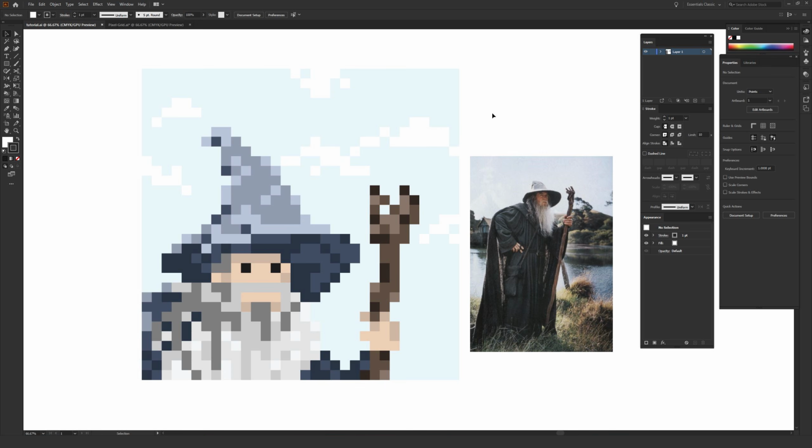So in this video, I'm going to show you how to make your own pixel grid in order to make pixel artwork that is infinitely scalable, which is a huge perk of doing it in Illustrator. And it's also a lot of fun to go in and make. With that being said, let's just get going.